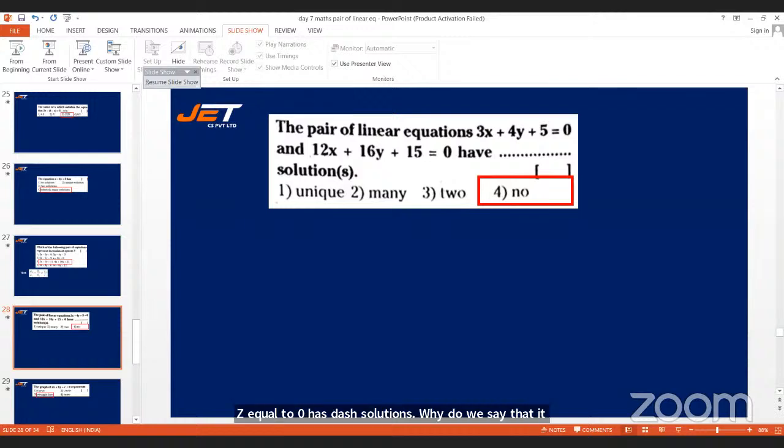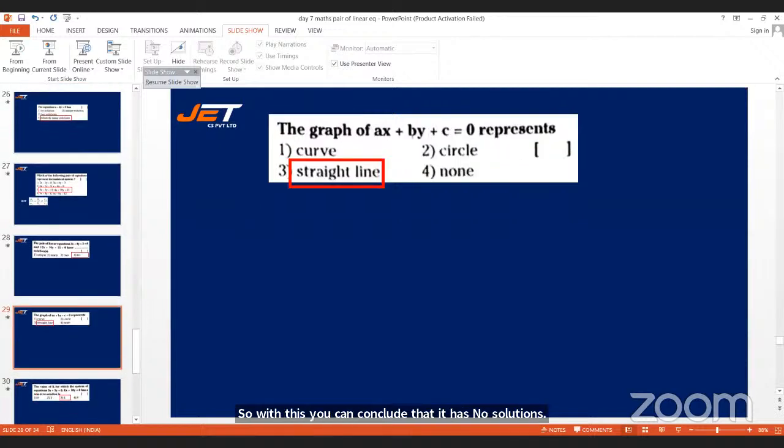Because when you try to solve 3x plus 4y plus 5 is equal to 0 and 12x plus 16y plus 15 is equal to 0, you will end up saying that the value of x and y becomes 0. Okay, so there does not exist any value of x and y. So with this, you can conclude that it has no solutions. All right. So since the time is running, I cannot quickly work out.